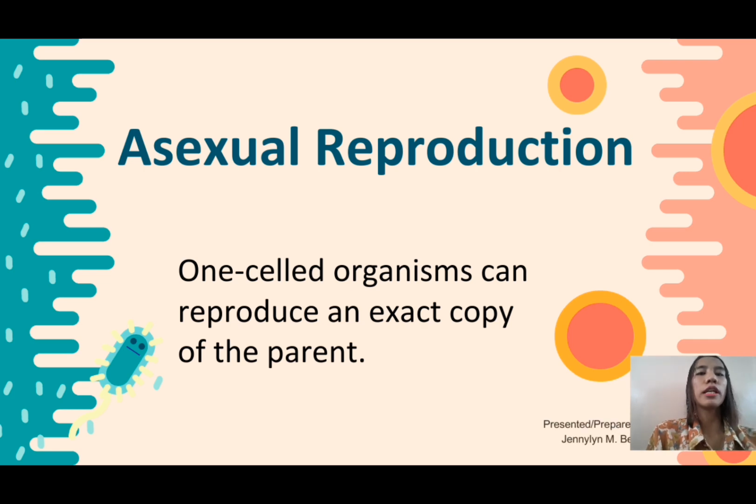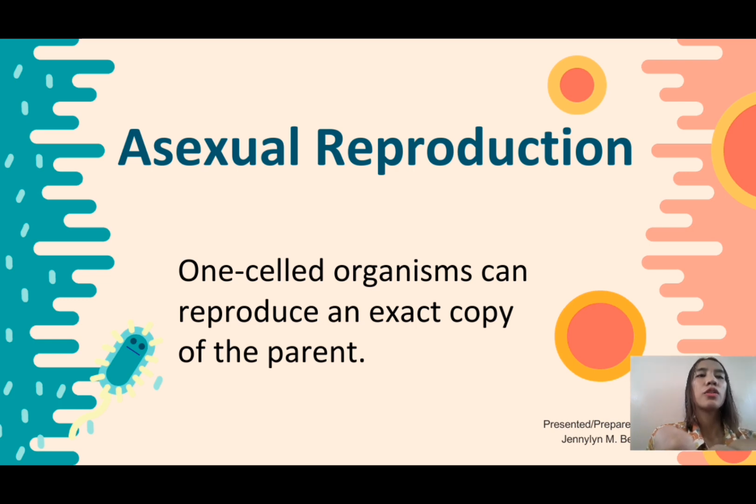one cell of an organism can reproduce an exact copy of the parent. Okay, so examples of this are bacteria, which are one-cell organisms. So in asexual reproduction, the offspring is an exact copy, or we call it a clone, of the parent.